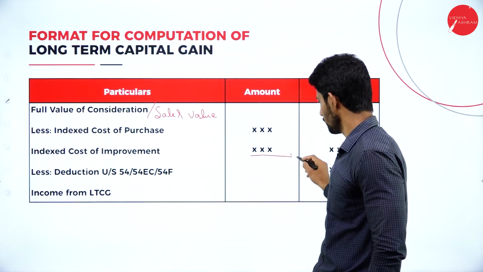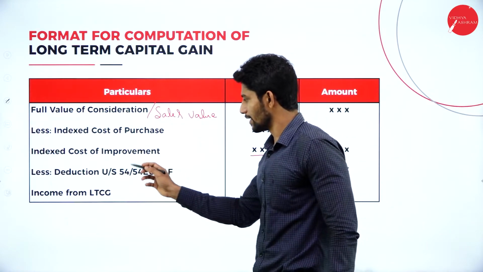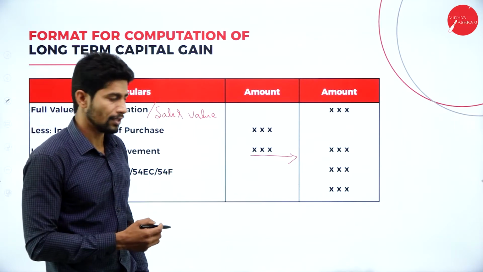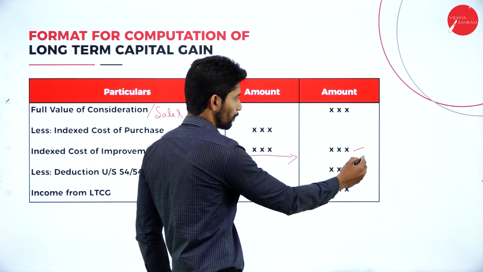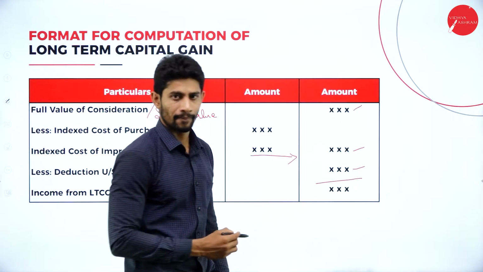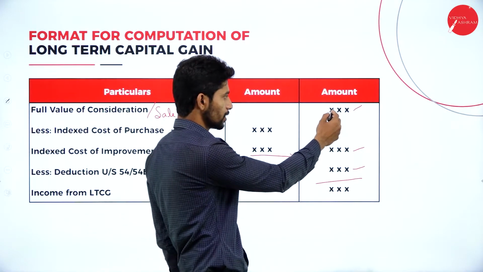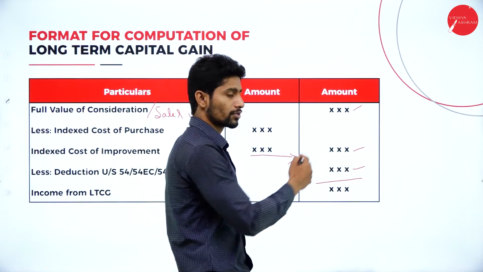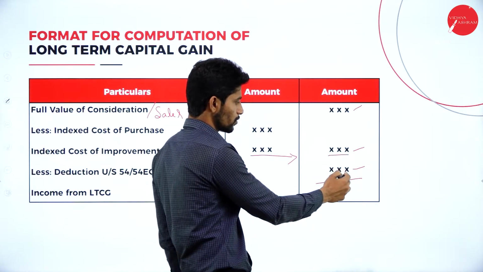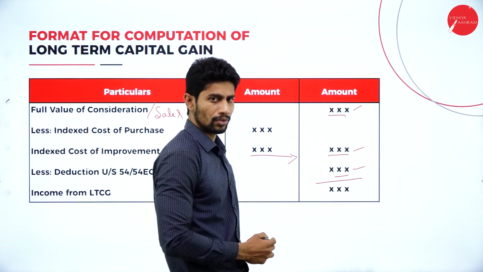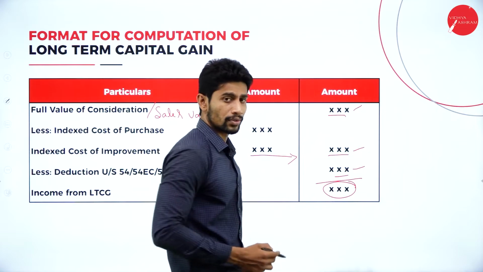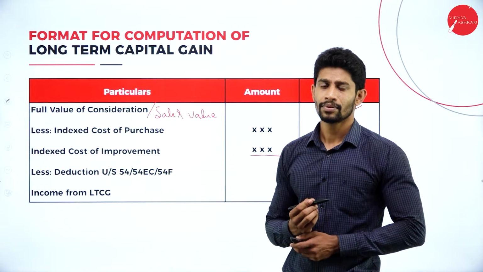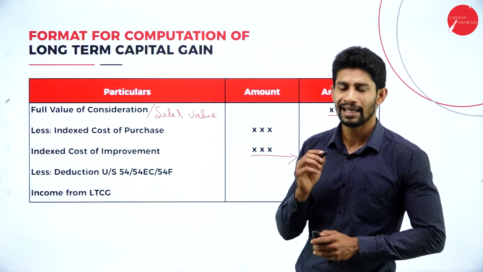So we'll take it to the outer column, the value, and we also deduct the deductions under section 54, 54EC and 54F. So after deducting these two values from the sales value, you will get the balance. From sales value, we are going to deduct the indexed cost of purchase or acquisition and also the indexed cost of improvement. If you deduct these two values from the sales value, whatever the balance you will get, that balance is called what? Income from long-term capital gain. In short, income from LTCG.